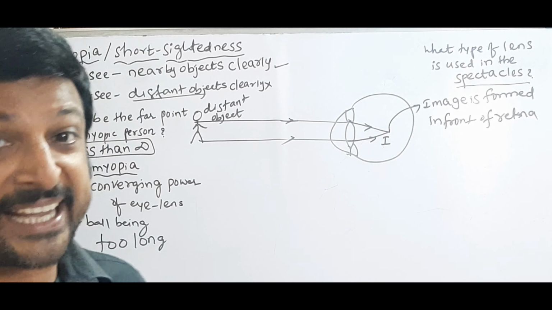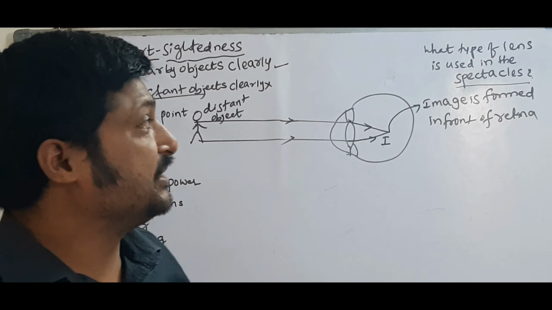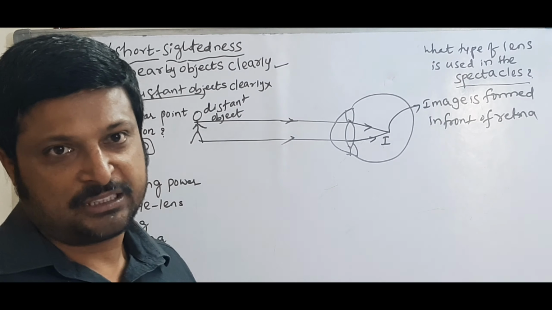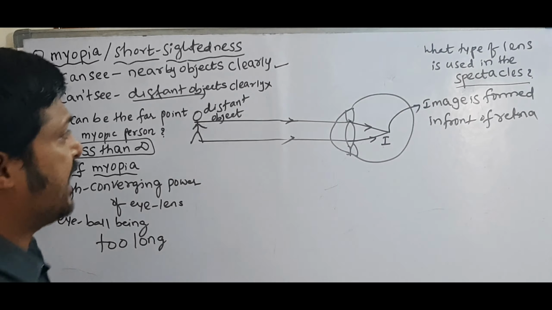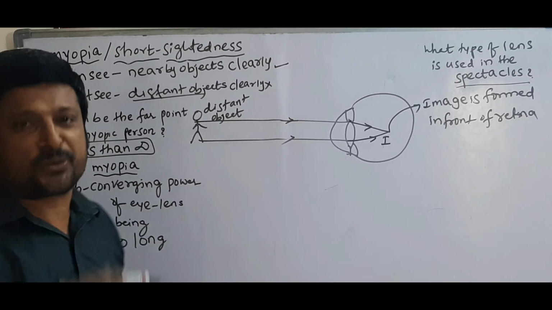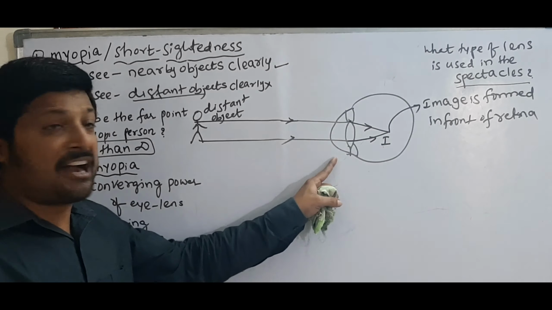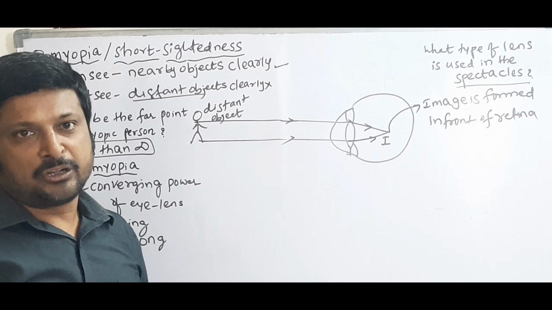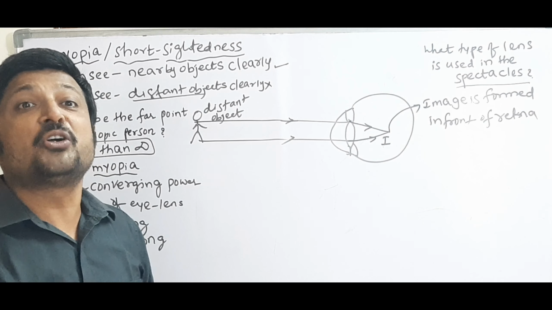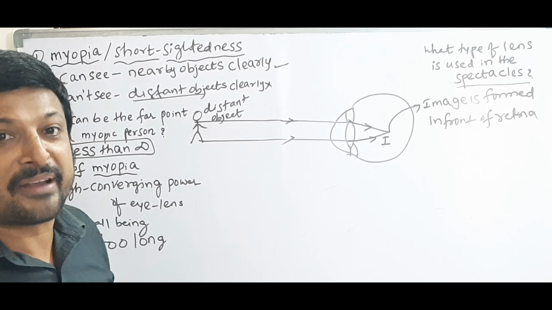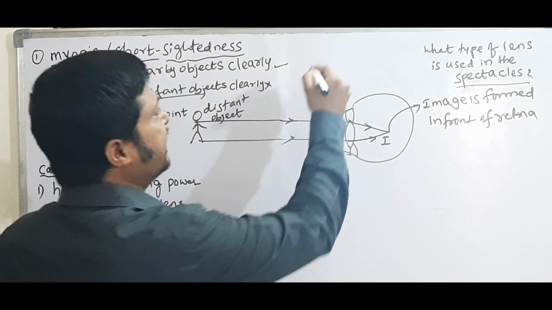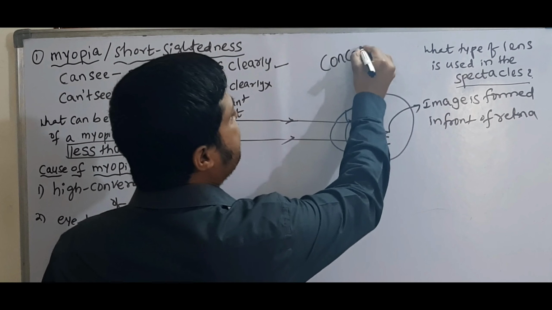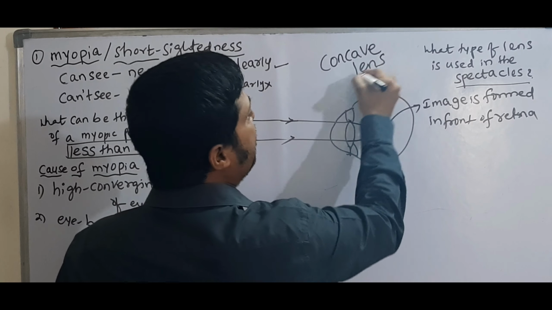Which type of spectacles should he use? That is the question. So see here, already you know the converging power is more. So that means we have to decrease the converging power. Which lens is useful to decrease the converging power? What is the answer? Yes, that is concave lens. Concave lens.